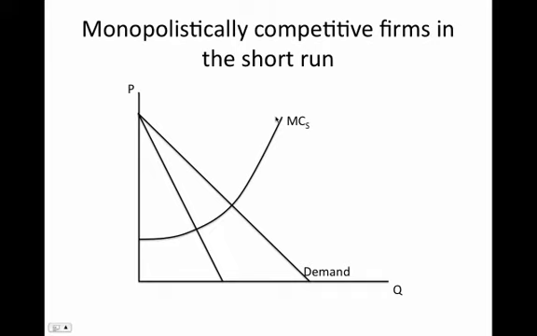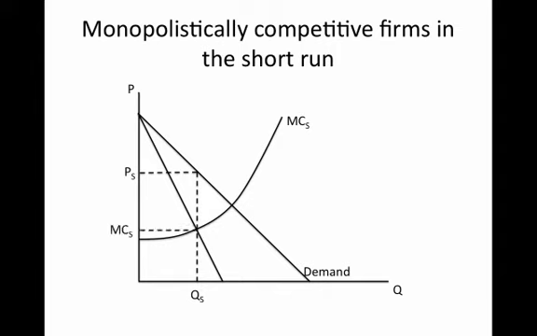The monopolistic competitive firm is going to choose a level of output where marginal revenue equals marginal cost. That's going to be QS. If they're deciding to produce QS units of output, they'll map up from QS to the demand curve to decide on the price that they're going to sell at. That's going to be PS. And they'll face a marginal cost of MCS.